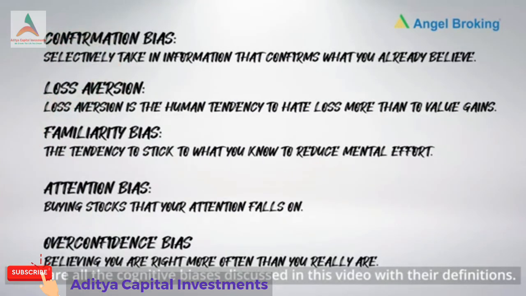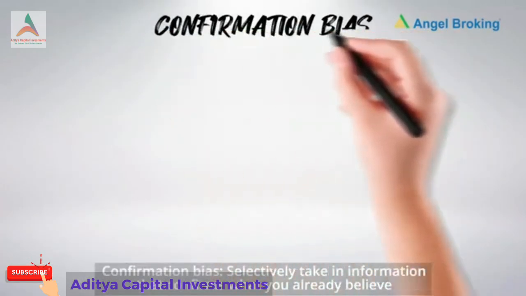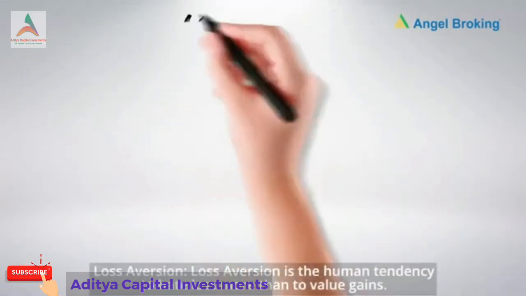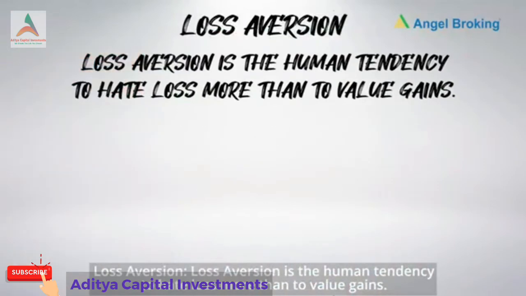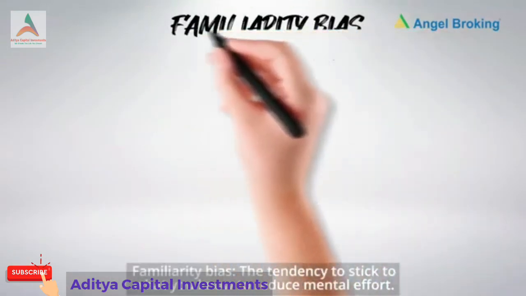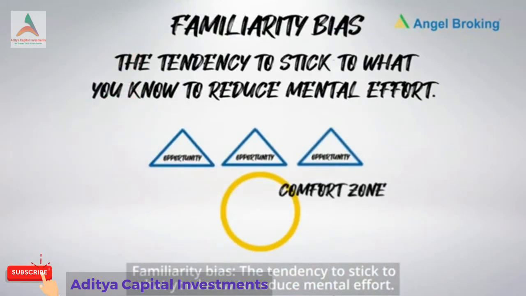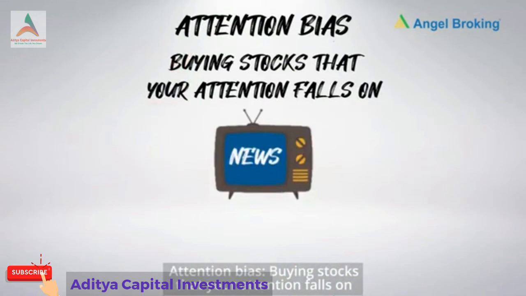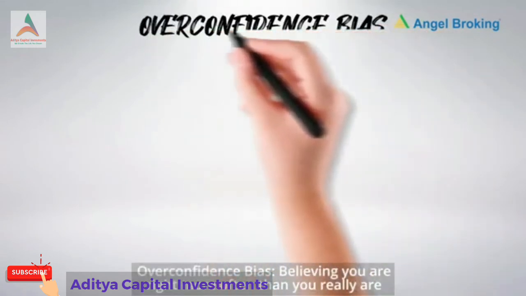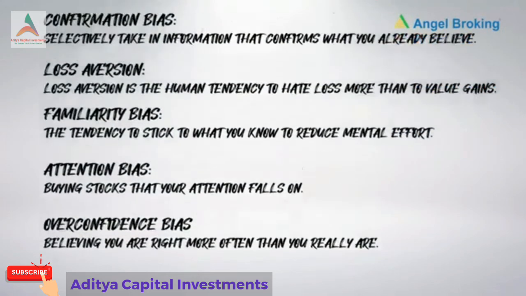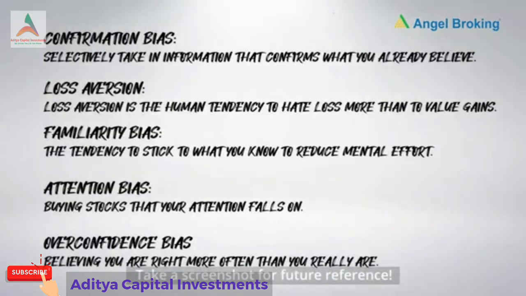Here are all the cognitive biases discussed in this video with their definitions. Confirmation bias: selectively take in information that confirms what you already believe. Loss aversion: the human tendency to hate loss more than to value gains. Familiarity bias: the tendency to stick to what you know to reduce mental effort. Attention bias: buying stocks that your attention falls on. Overconfidence bias: believing you're right more often than you really are. Take a screenshot for future reference.